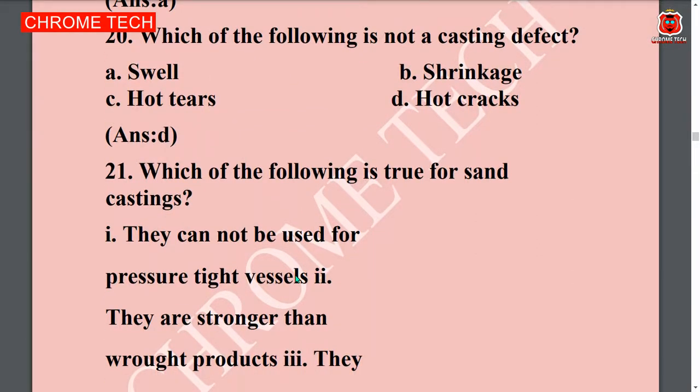Which of the following is not a defect? Option D is the correct answer. Hard cracks is the correct answer.